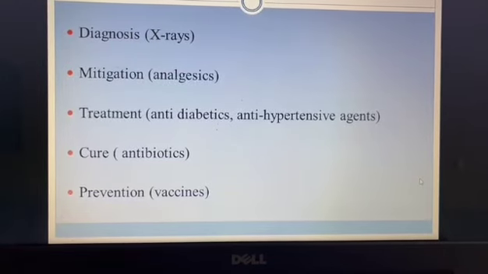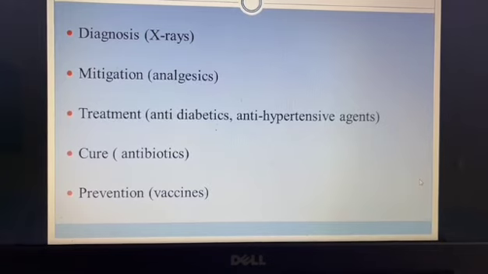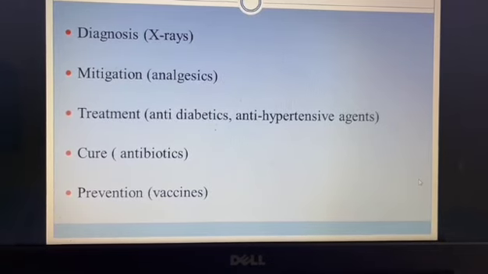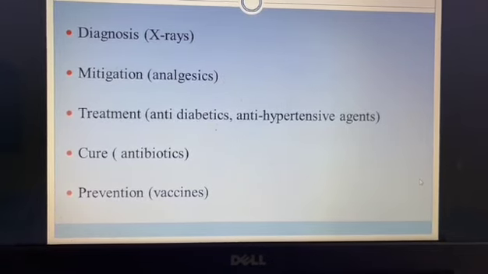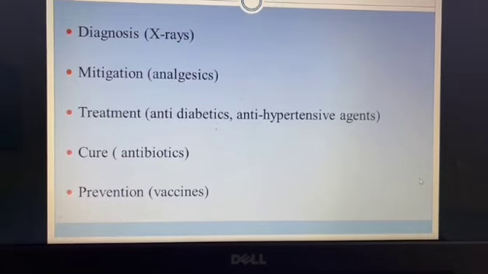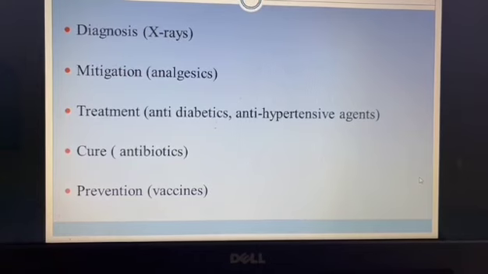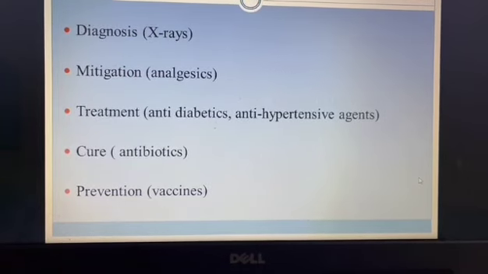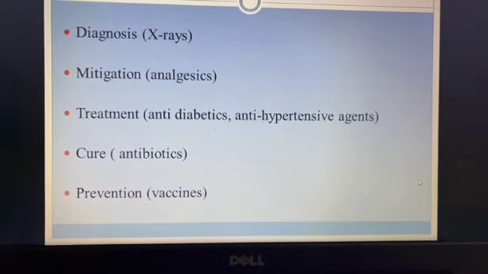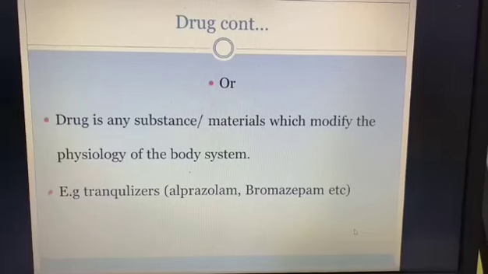Similarly, prevention is the advanced therapy. So any agent which is used for the prevention of diseases is said to be a drug, like vaccines. They are given in advance to enhance the immunity, to stimulate the immunity of a person. So these are said to be drugs.